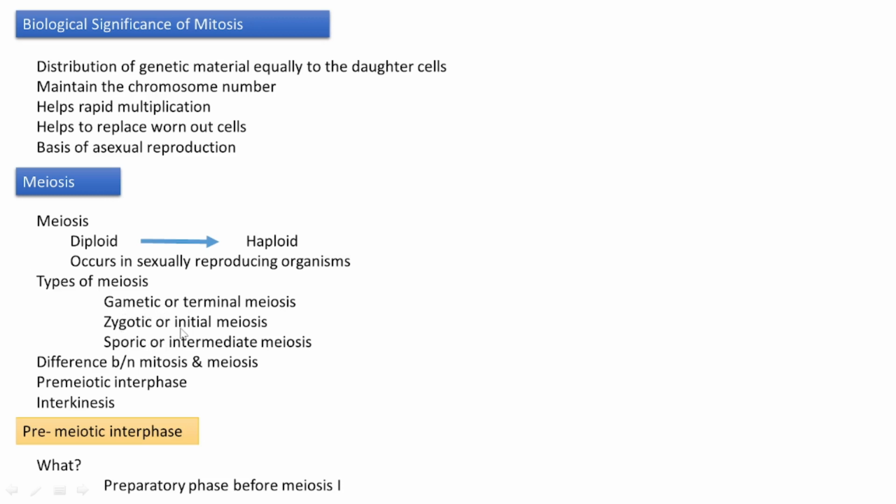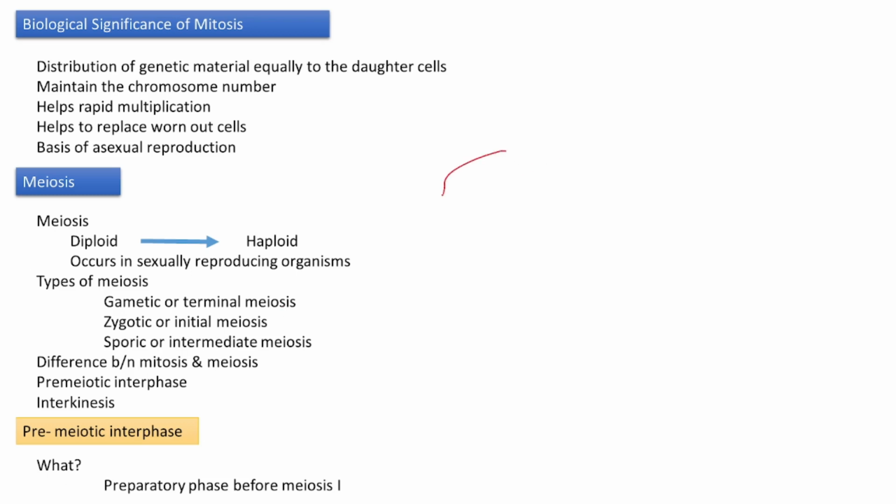Next is zygotic or initial meiosis. That means the development of new organisms starts from the zygotic stage onwards, and that zygote is diploid. Then it undergoes meiosis to reduce its genetic content. I will show that.